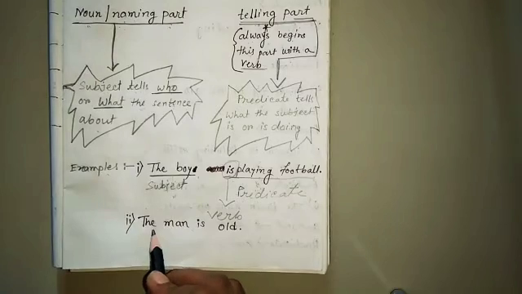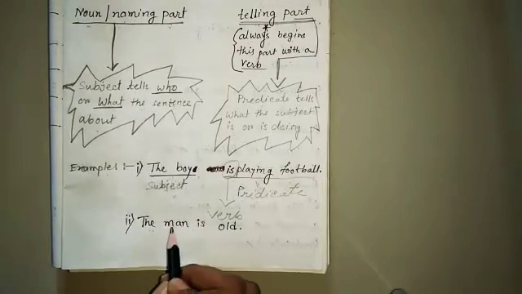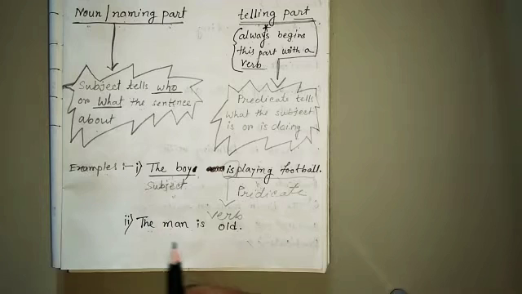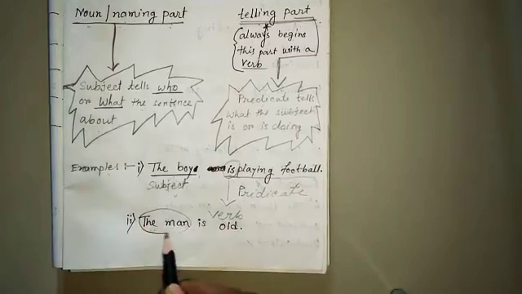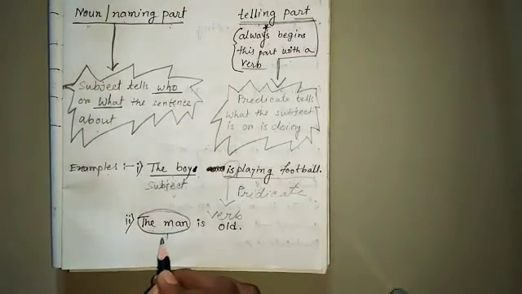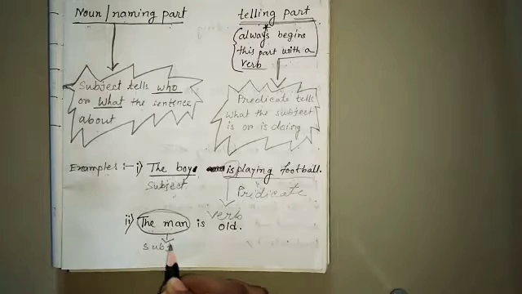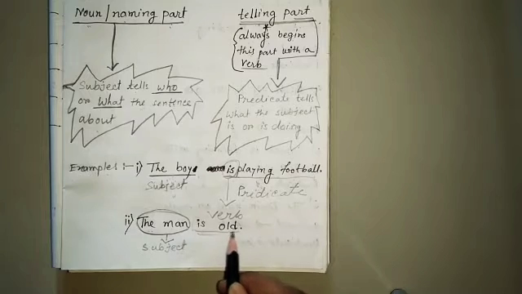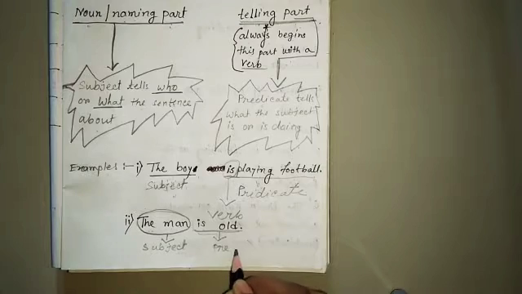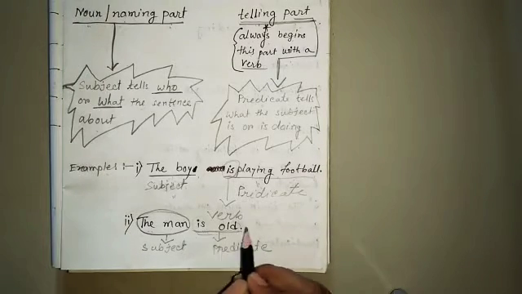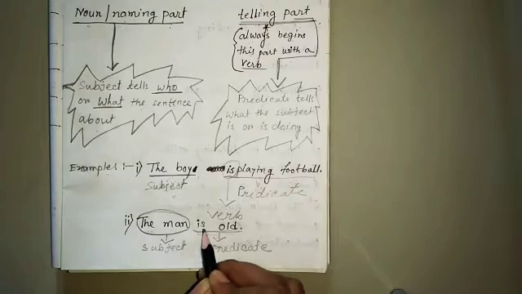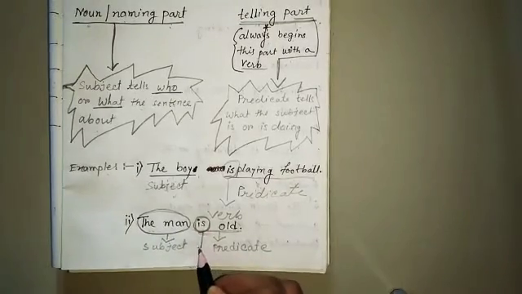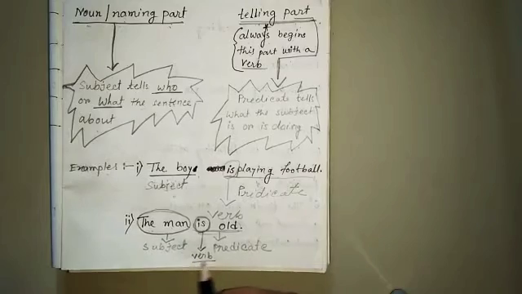Now come to this sentence. Read the sentence. The man is old. Who is old? The man. This sentence is about the man. So, this is the subject of this sentence. And what is the predicate? Is old is the predicate of this sentence. What is the verb of this sentence? Is is the verb of this sentence.